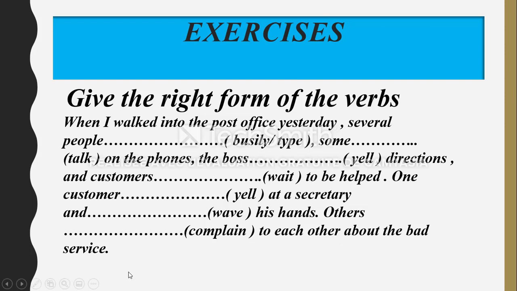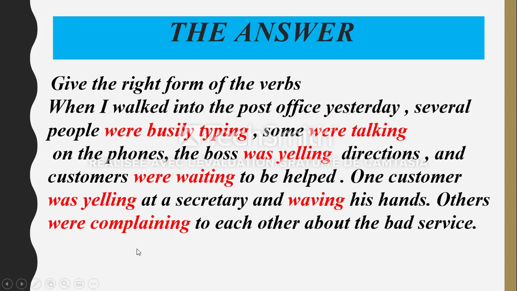Okay, so now let's go to the answer of the exercise. For the answer of the exercise, here we have: give the right form of the verbs. When I walked into the post office yesterday, several people were busily typing.